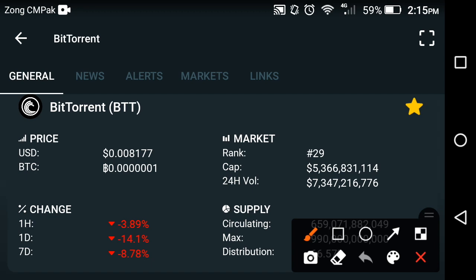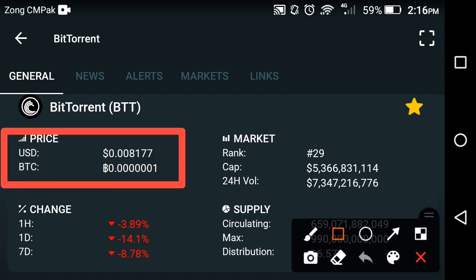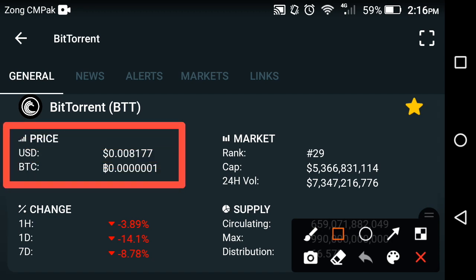As you can see here, first of all we'll look at the price prediction. After this we look at the worst coin and the next in Bittorrent coin. As you can see here, the price of Bittorrent is about 0.008177 USD, the current price of Bittorrent coin.